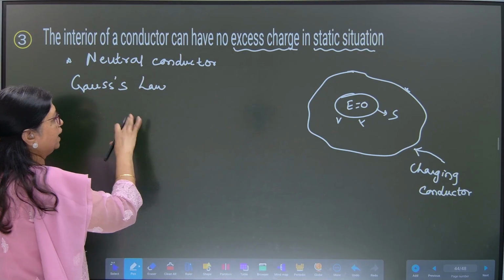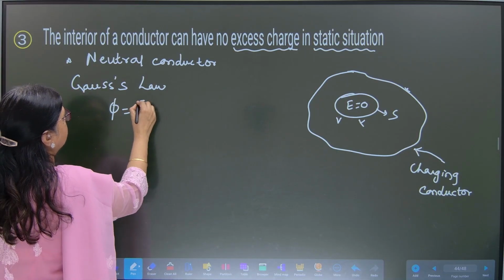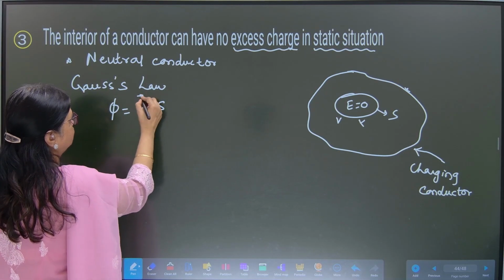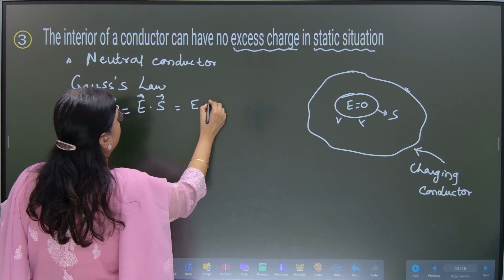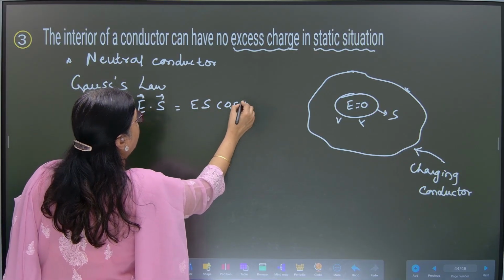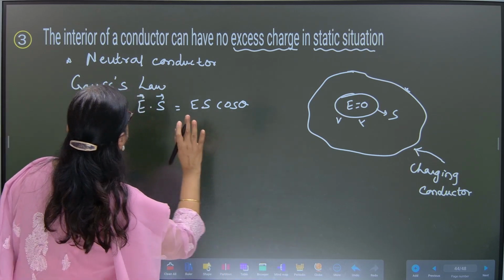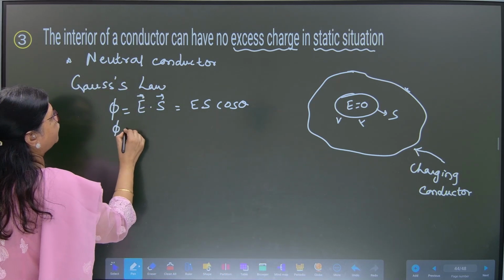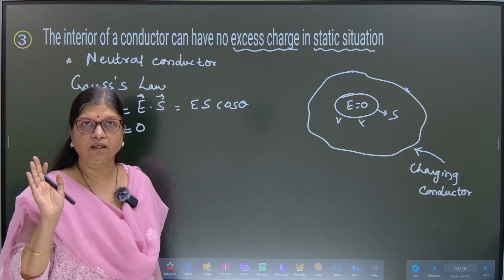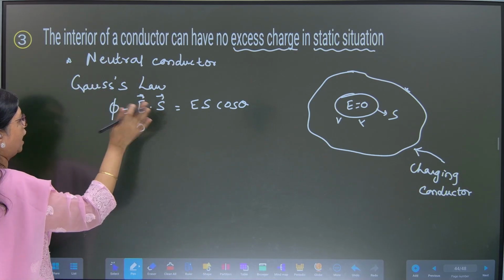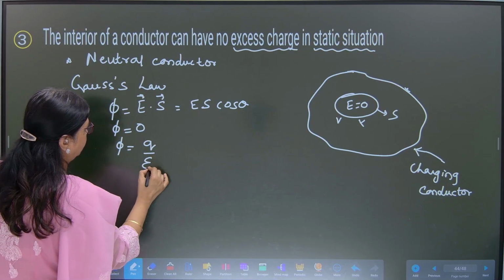So if E is equal to 0, then flux phi is equal to E dot S, which is the formula, and we can write E S cos theta, and E is equal to 0 itself. So phi is equal to 0. Fine. If phi is equal to 0, now using Gauss's law, phi is equal to Q upon epsilon naught.